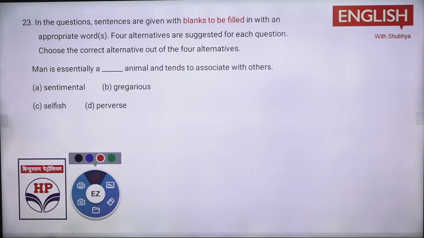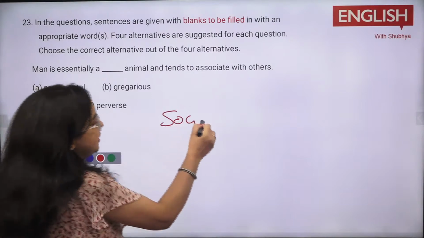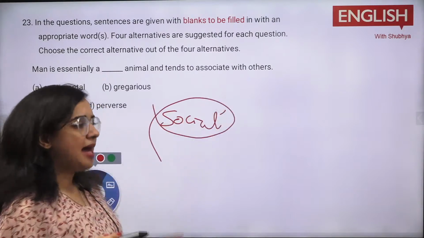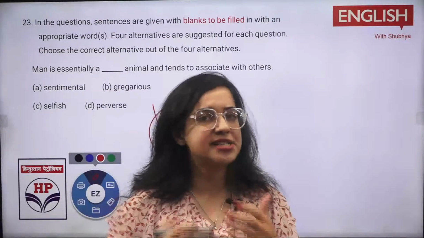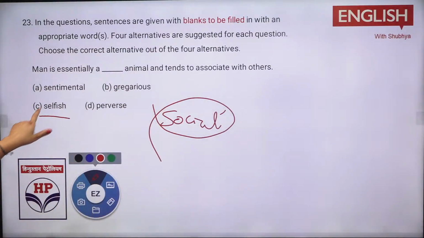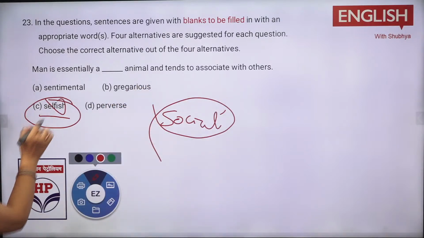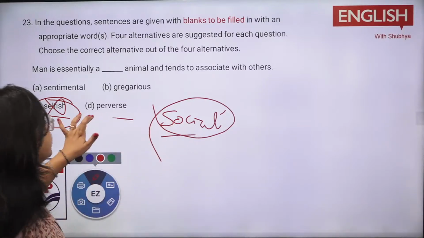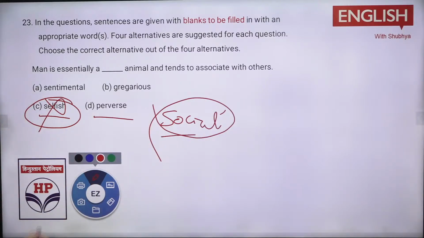What would be there? Man is essentially a dash animal and tends to associate with others. You have heard that man is a social animal. This is simple. Man is a human being who needs company or something. He always needs someone. C option, selfish. Selfish is not right, because he needs others. You cannot say selfish. You need some kind of a social term. Perseverance is something like you are dedicated, continuing on. Gregarious and sentimental. Emotional is there. Gregarious is there.